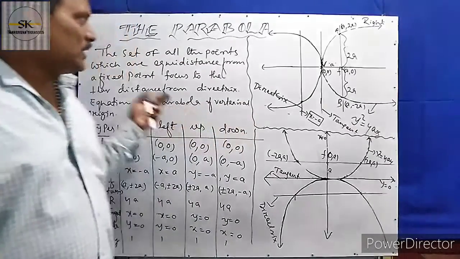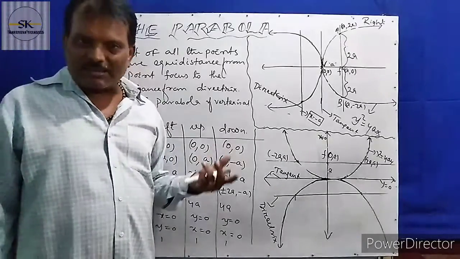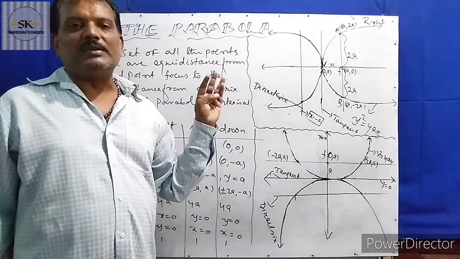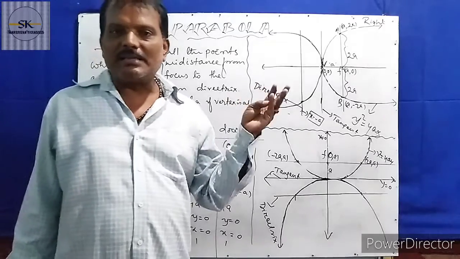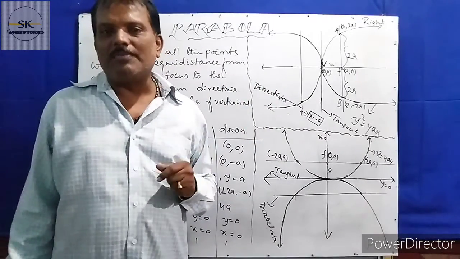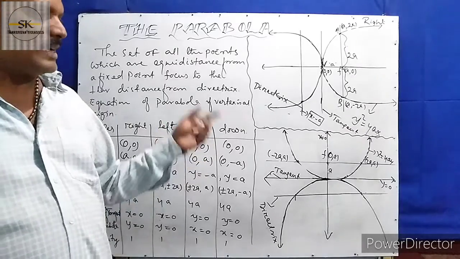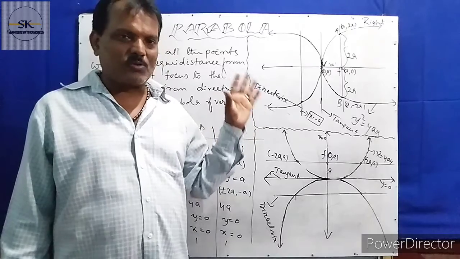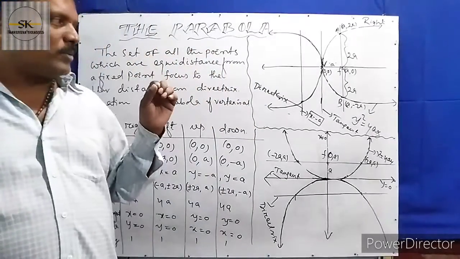Okay. So this type of figure is known as what? Conics. So what are the conics? Conic means the first one is the circle, second parabola, third ellipse, and fourth hyperbola. All are controlled by a straight line. That is known as what? Directrix. Directrix is the main line of the conic section, and the main point of the